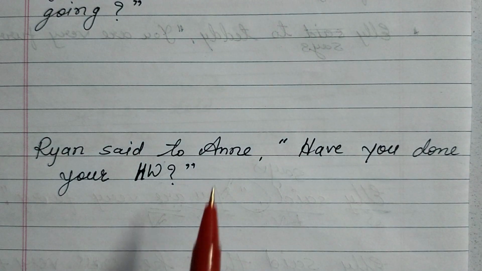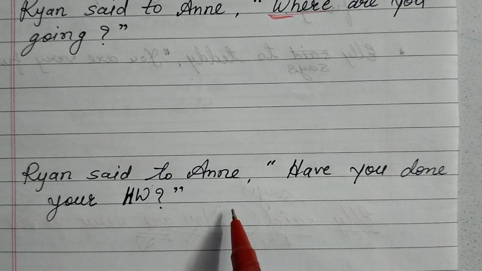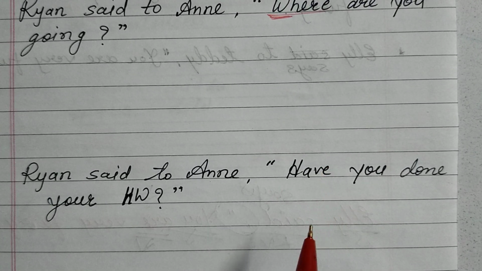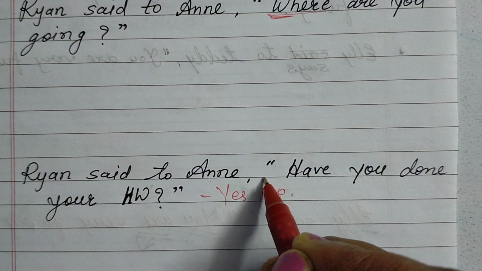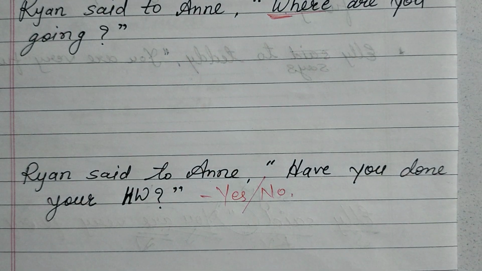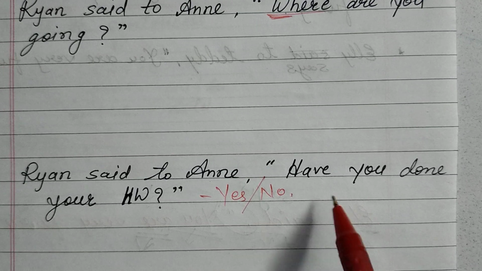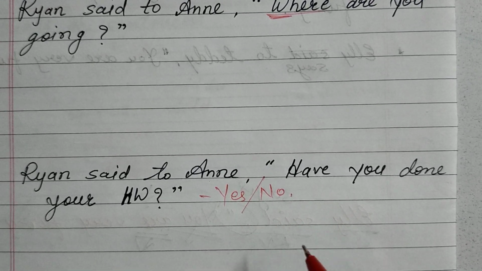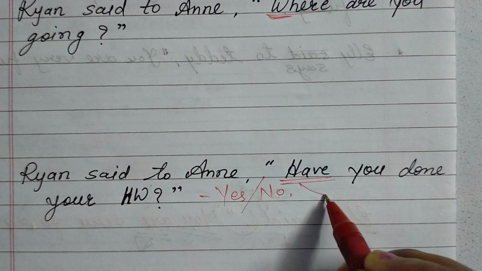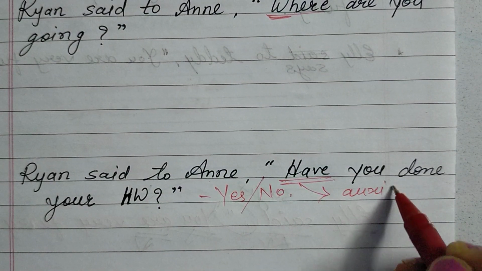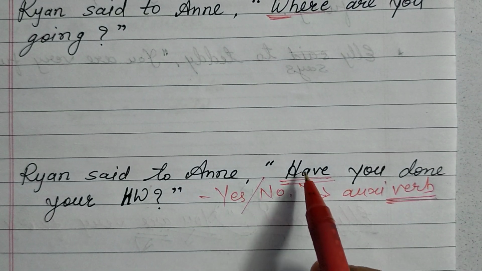Next, pay attention towards the next question. Ryan said to Anne, have you done your homework? If anyone is asking this kind of question, the answer will be either yes or no. No need to describe it. You can only give the answer, yes, I have done my homework, or no, I haven't done my homework. So the answer will be yes or no. And the next thing, why is it called a verbal question? Because the question started with have, and have is an auxiliary verb. As this is a verb, that's why it is called a verbal question.